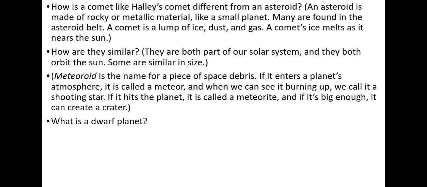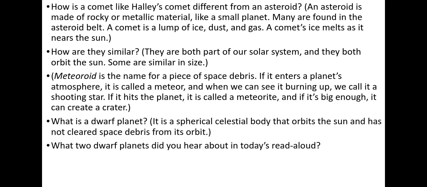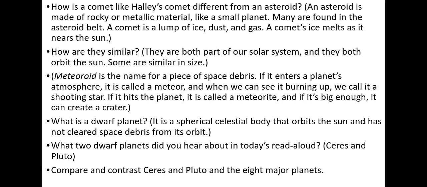What is a dwarf planet? It is a spherical celestial body that orbits the sun and has not cleared space debris from its orbit. What 2 dwarf planets did you hear about in today's Read Aloud? Ceres and Pluto. Compare and contrast Ceres and Pluto and the 8 major planets.